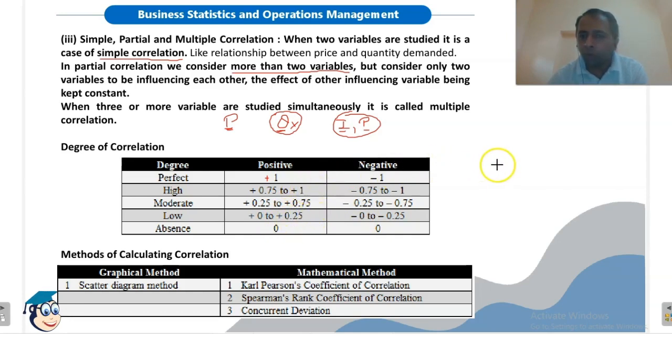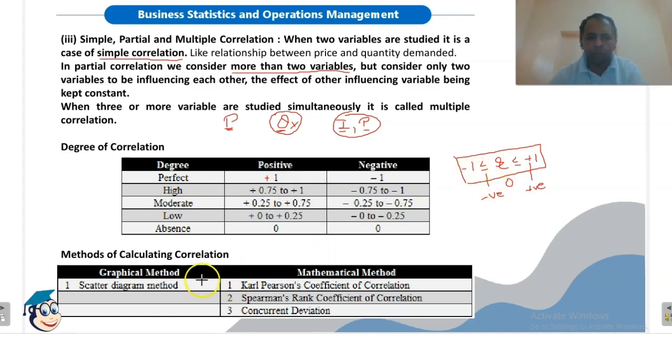So the value of coefficient of correlation always ranges from -1 to +1. This is the range of coefficient of correlation in any case. It will range from -1 to +1. If the value is negative, we will say that there is a negative correlation. If the value is positive, then we will say that there is a positive correlation, and if the value is 0, we will say that there is no correlation.